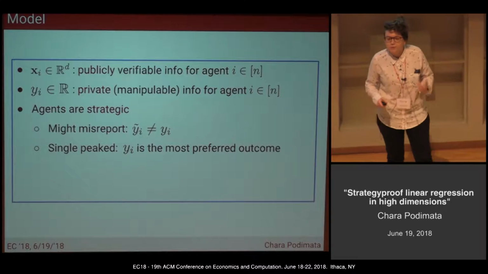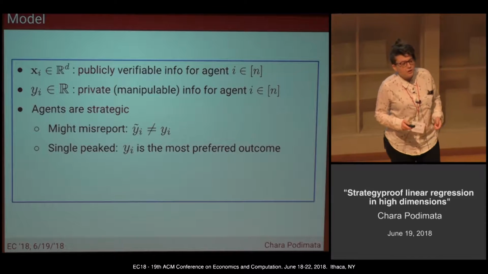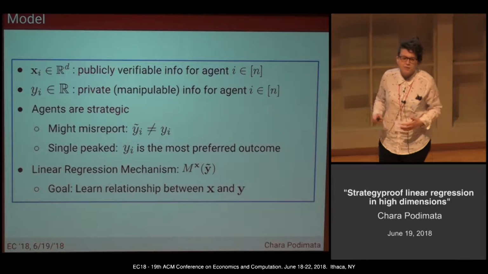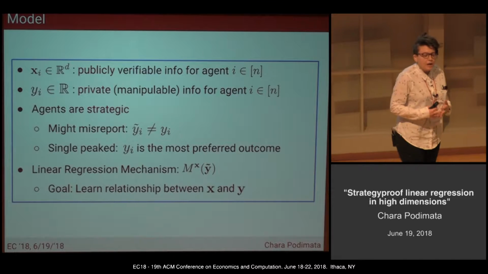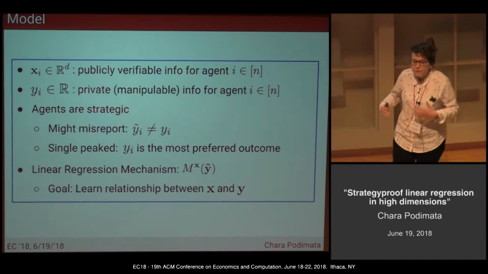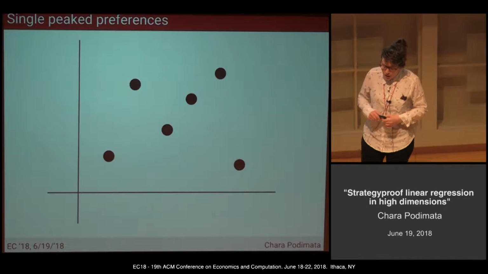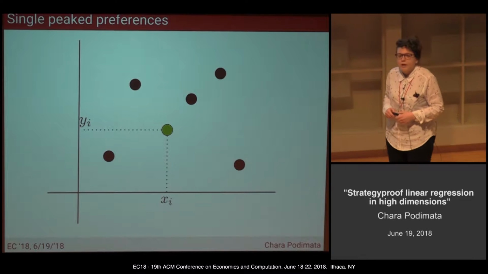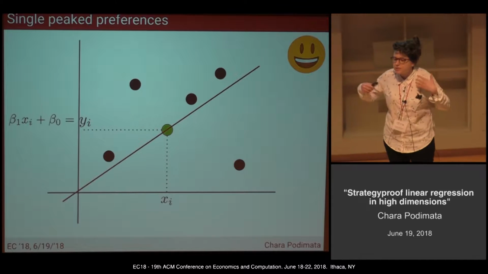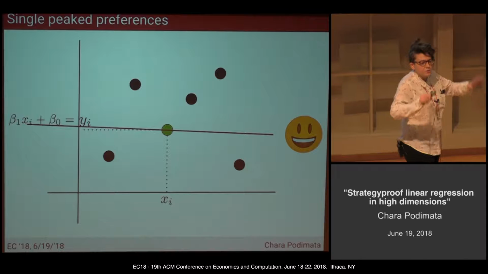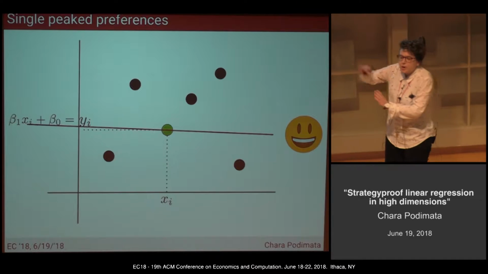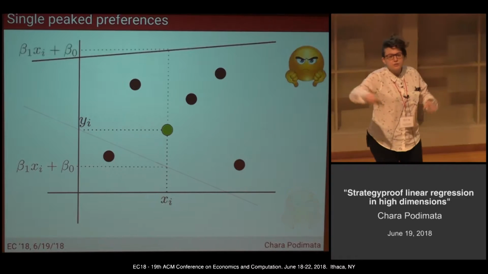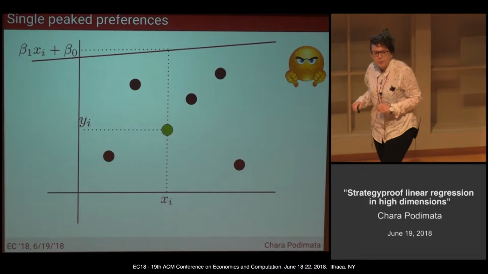There is one outcome that they prefer above all, and they want this outcome for them. We, as principals, want to construct linear regression mechanisms by taking as input these reports and learning the true relationships that govern the data. An example of such single peak preferences you can see in this graph here, where agent i is extremely happy when the line passes directly through him. He doesn't care about anything else, just about the fact that the line crosses the line x equals xi. And he becomes more and more disinterested as the line moves further away from him.